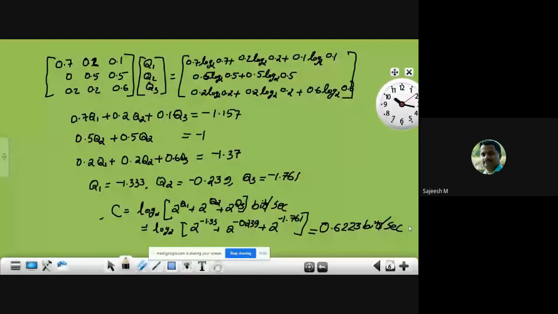Then substituting that value of p in the mutual information expression, we will get the channel capacity. That is one method. Here is another method, which is known as the method we just used.